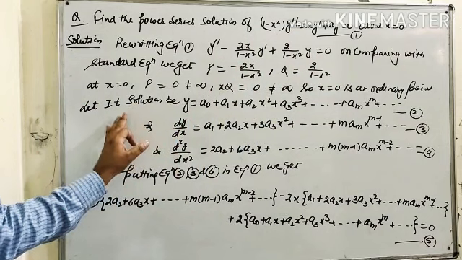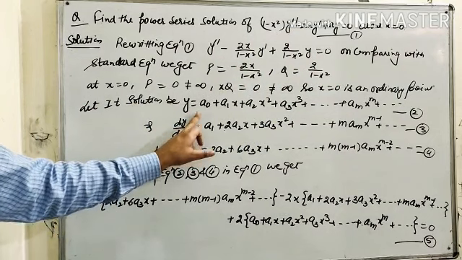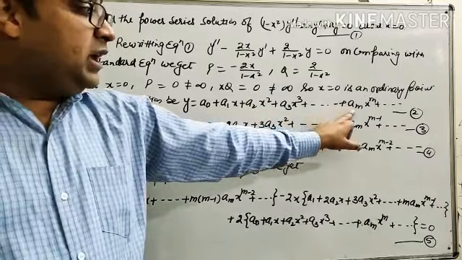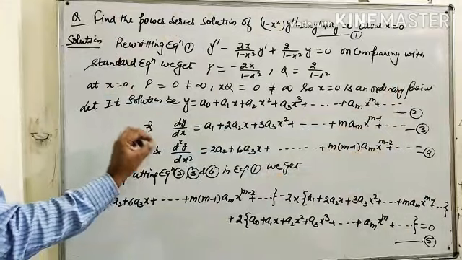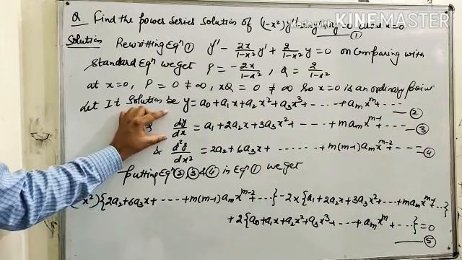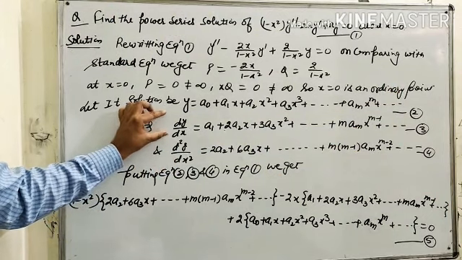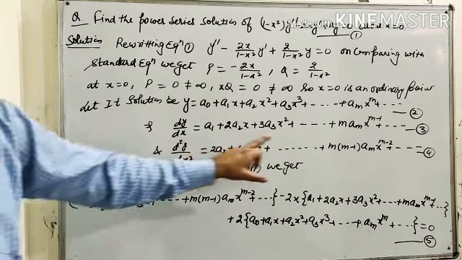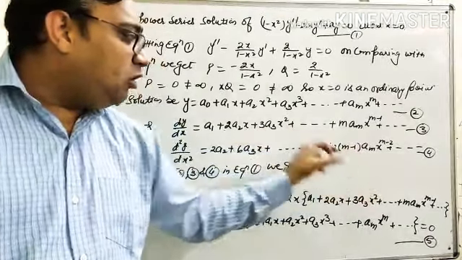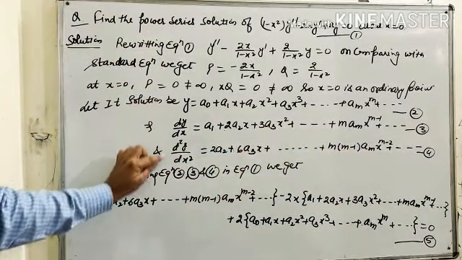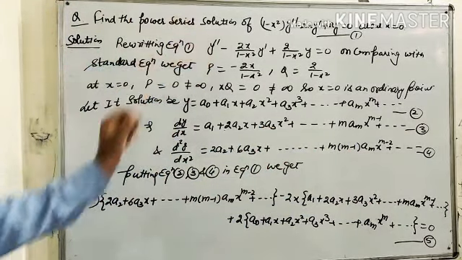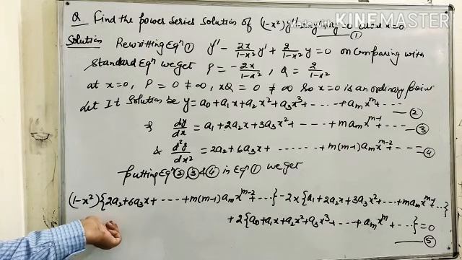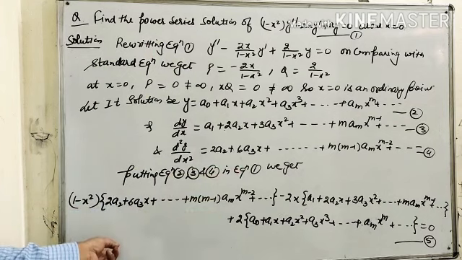For this, we let the solution be of the form y equals a0 plus a1x plus a2x² plus a3x³ up to anxⁿ and so on. Let this be equation number 2. Now we have to differentiate it, so we get dy/dx and d²y/dx², which are equation numbers 3 and 4. Now we put equations 2, 3 and 4 in equation number 1. So what do we get? We get a solution in the form of a series, equal to equation number 5.